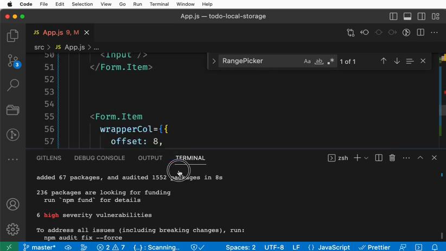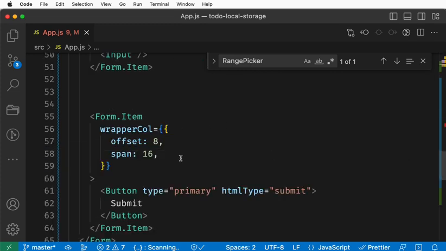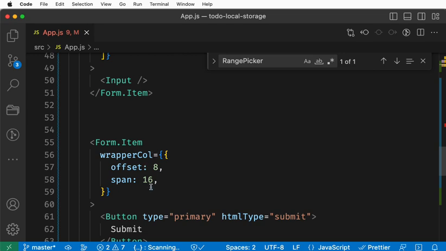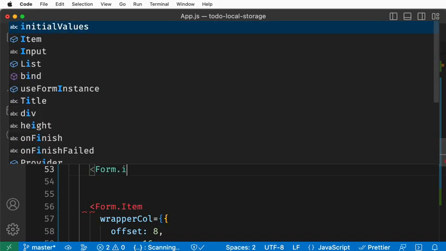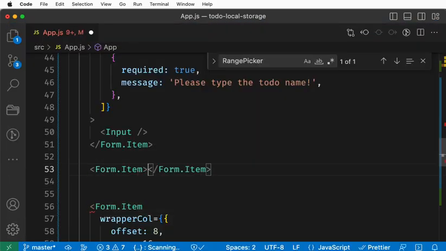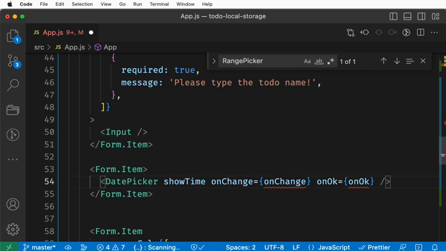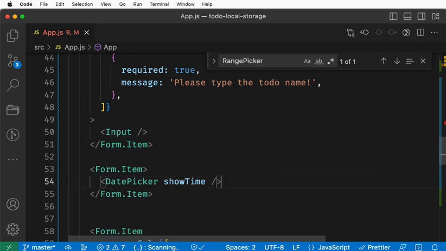You see, in any form we need to have a form item, right? So let's say Form.Item. Okay, and I copy paste. We don't need the onChange and onOk for now. Again, this one is not required. We are just going to give a time.